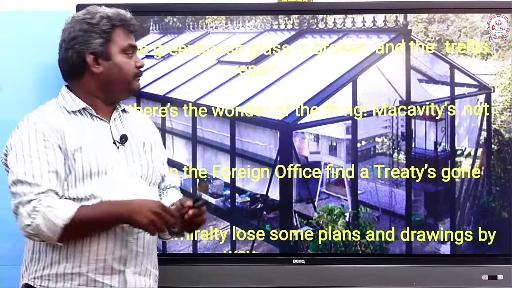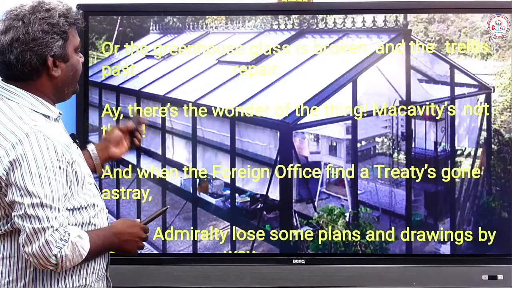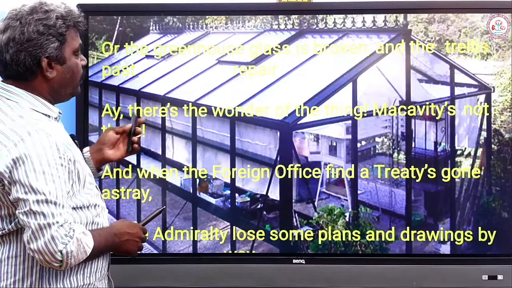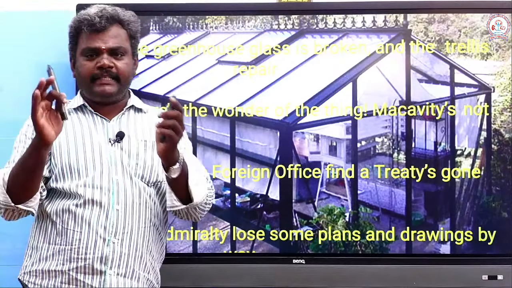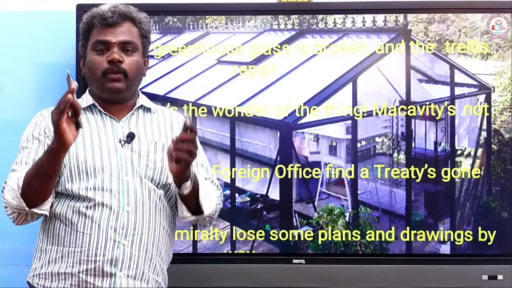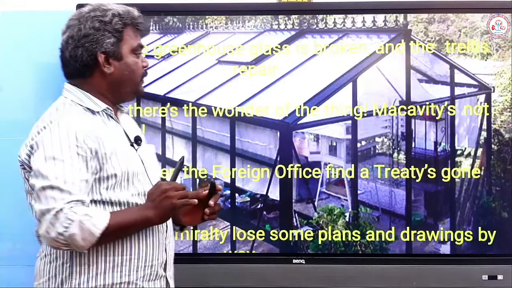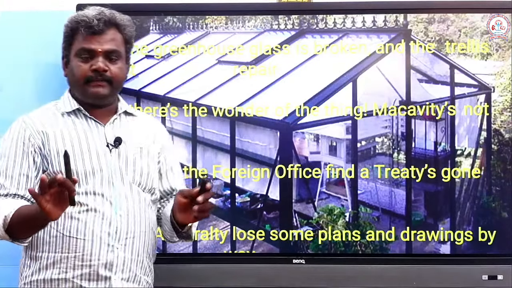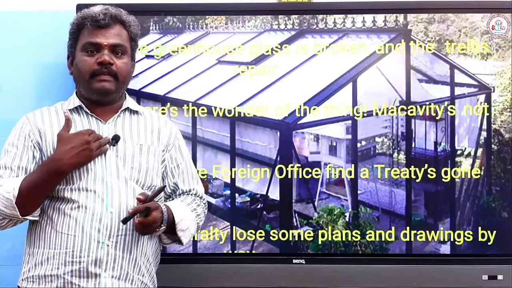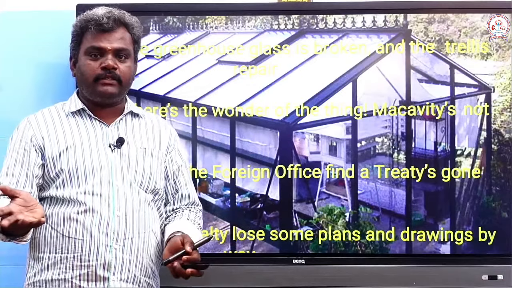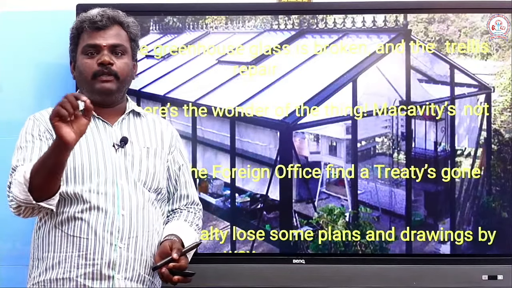The vine. The greenhouse glass is broken, trellis past repair, and that's the wonder of the thing. Everything is done by Macavity, but there is only one thing which wonders in everyone: Macavity is not there. Everyone knows. Even I know, and you know, and he knows, and she knows. Even the world knows that Macavity has done it, but there will be no proof.